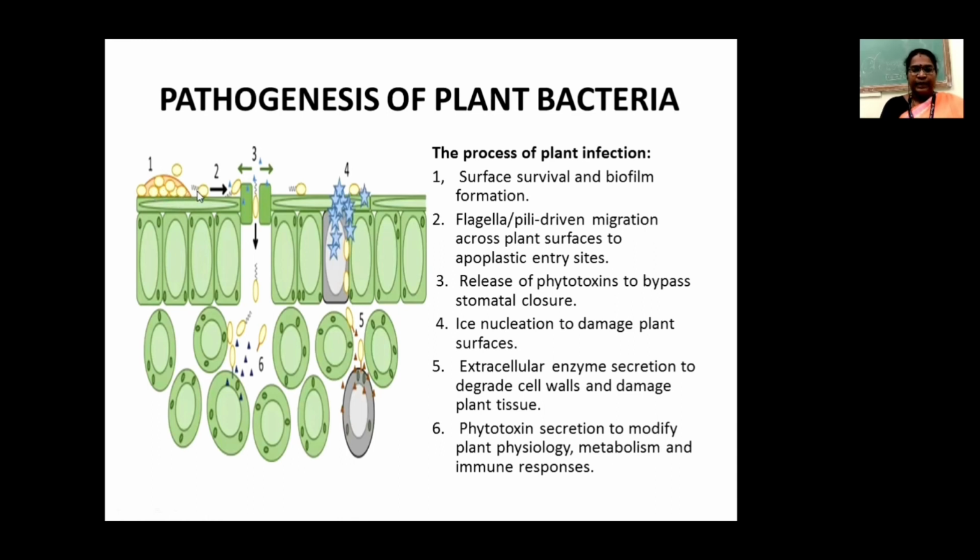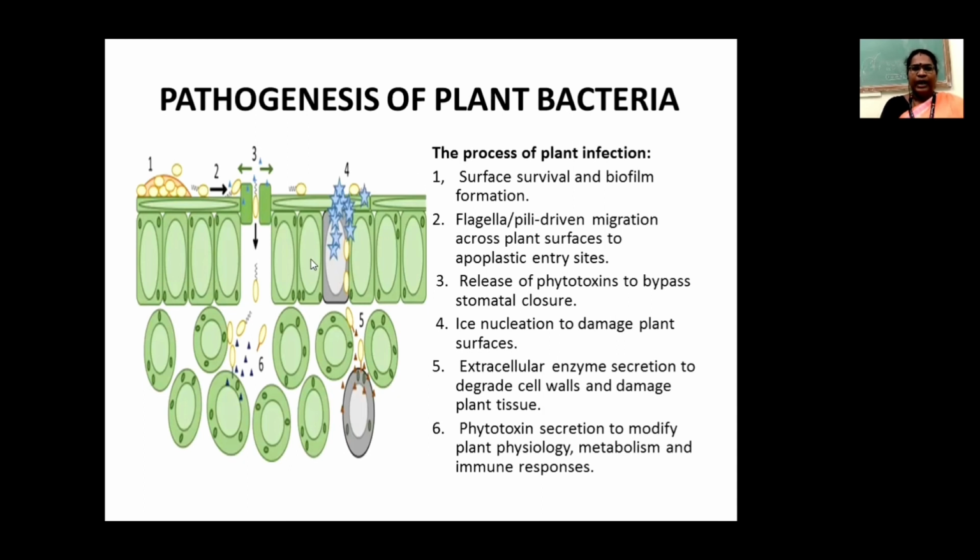Second, with the help of flagella or pili, they drive and migrate, so they can move across the plant surface to the apoplastic entry site. The third one is that they release phytotoxins to bypass stomatal closure. Then there is ice nucleation to damage the plant surfaces. Sometimes they can enter the host plant through wounding.